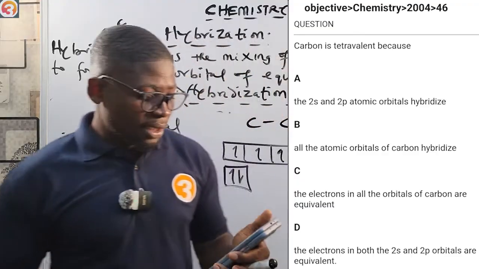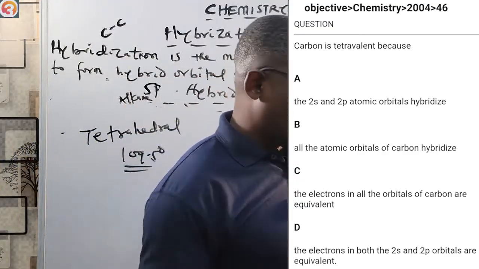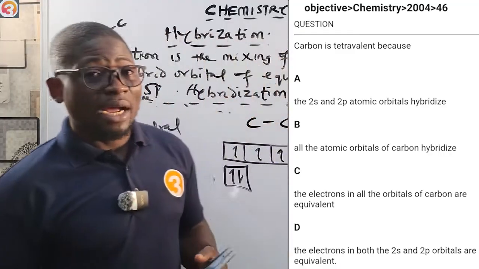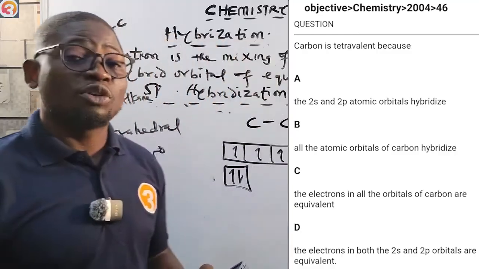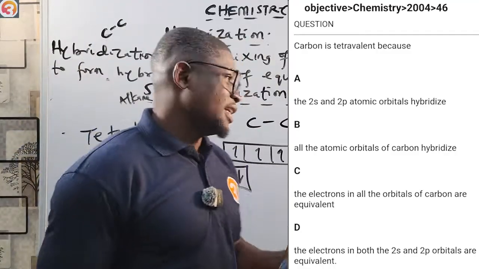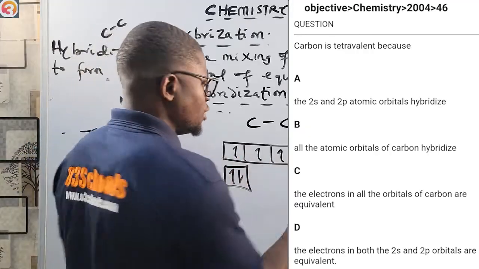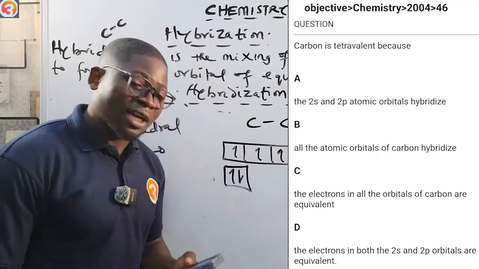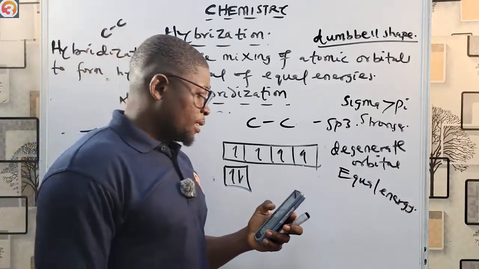D, the electrons in both the 2s and the 2p orbitals are equivalent. The reason they're tetravalent is because the 2s and the 2p atomic orbitals hybridize together to form hybrid orbitals, all having equal energy. So now let us see